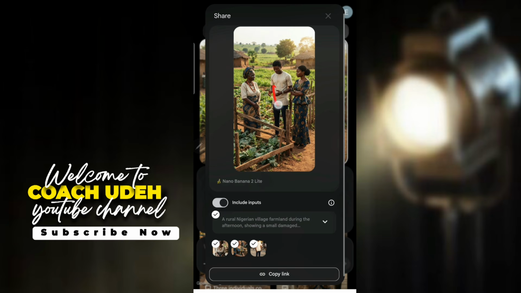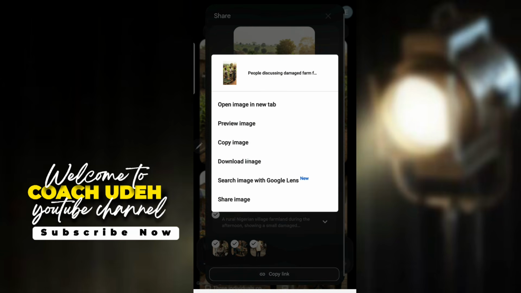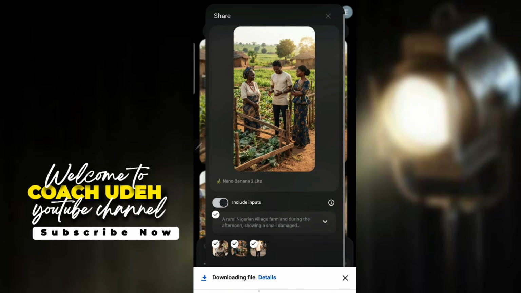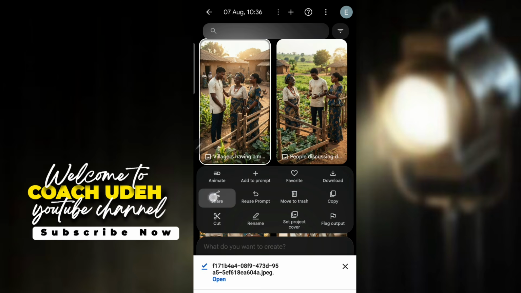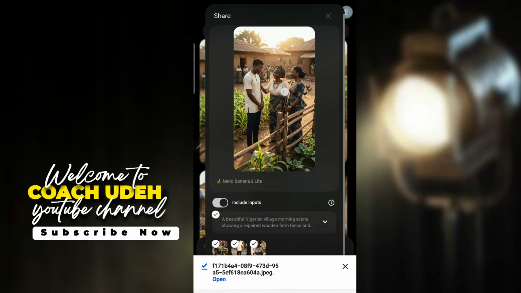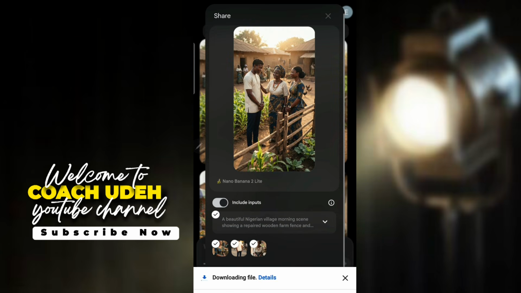So all you need to do now is to long press on this image. Now when you long press on the image, then you will see your download button, and then you download your image from here. Long press, and then this is your download button. You download the image from here. Can you see? The image is downloading, and soon it will be downloaded. Now it's downloaded. Now let's do the third one. You long press again, double tap on your share button, long press on the image, and then you click on your download button. Now I have all my images ready.